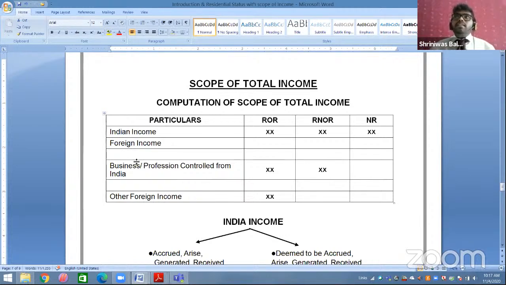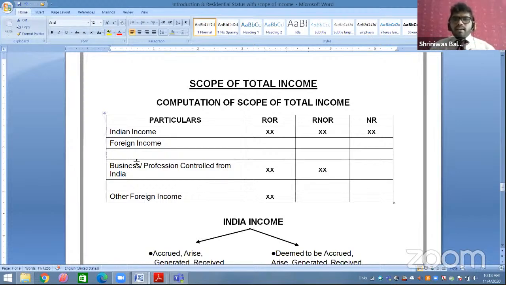But this business has its head office in India. So this business is controlled completely from India. So that will come under this point. That is taxable in ROR and RNOR. Okay. So now again I am repeating. Having head office in India, set up in India, holding company in India, or in short, control from India. Whenever you are earning and receiving outside India only, that is your foreign income only. But that company has been controlled from India. So that will be covered under this point and will be taxable for ROR and RNOR, both.